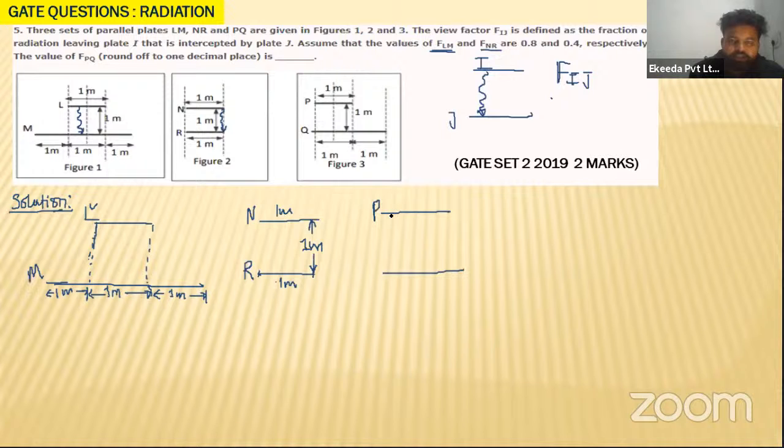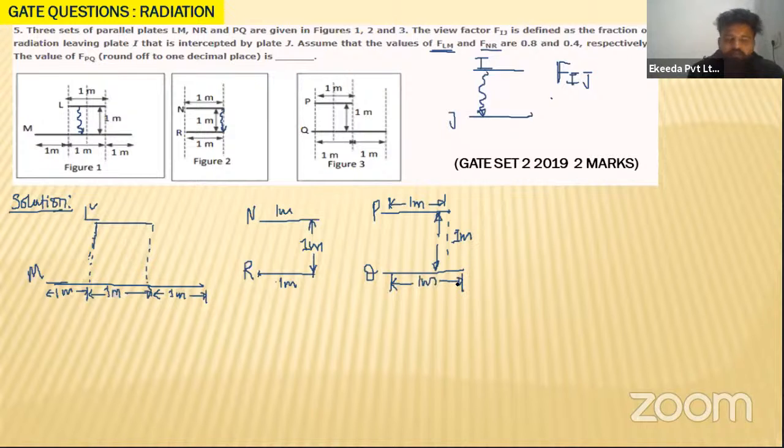This is plate P, this is plate Q. Again the same distance, they have given this distance to be 1 meter. No problem. And this distance is also 1 meter. Similarly, this distance is 1 meter.